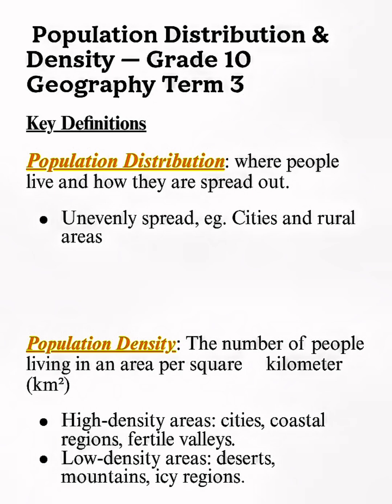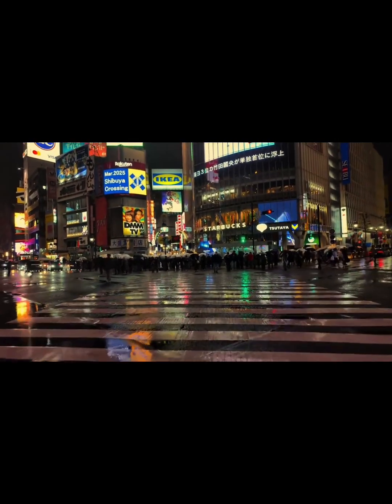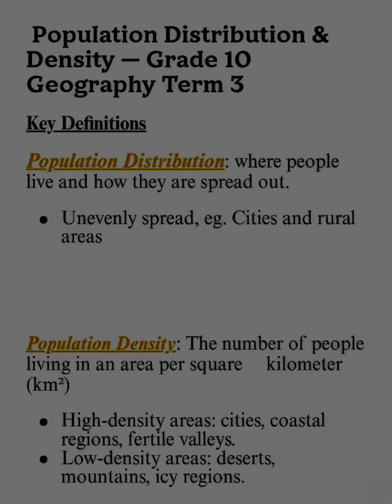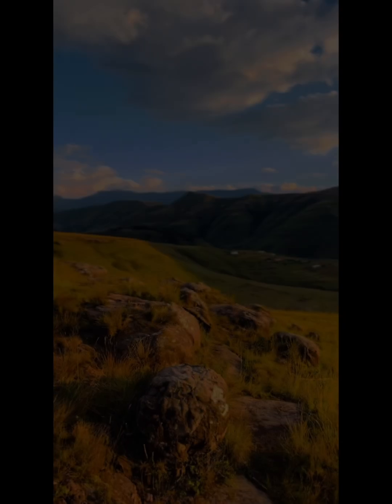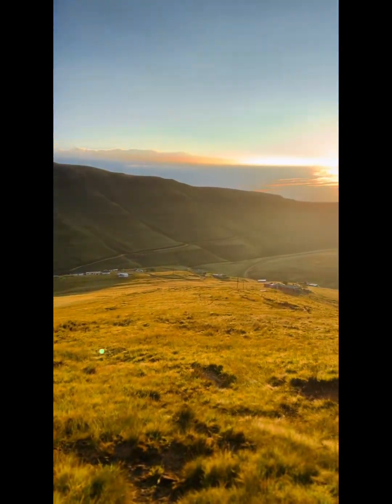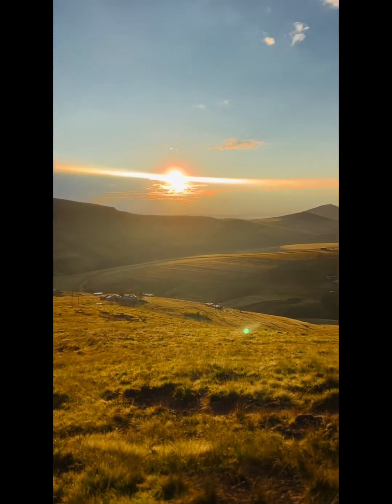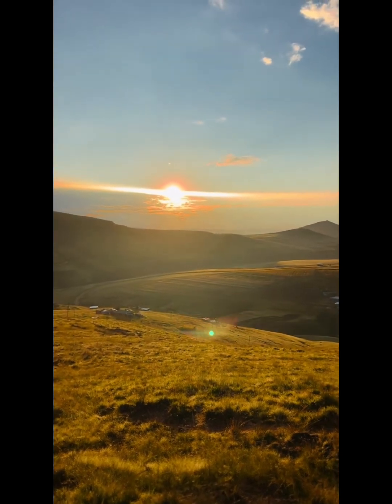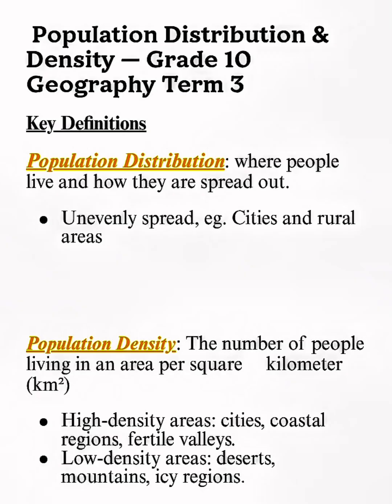This could be unevenly spread, for example, cities and rural places. So when cities and rural places are compared, there's a very big difference in the setting. For example, in cities, you'll find a lot of people, you'll find a lot of buildings, tall buildings, but in rural areas, there'll mostly be farm areas where people farm and raise their cattle. It will not contain any extravagance, if I may say so, if that is the correct word. And so cities will contain lights and things such as that.